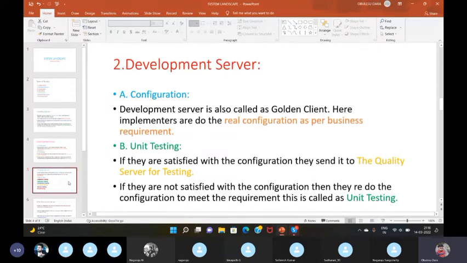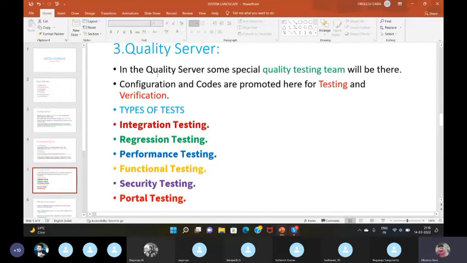The next one is quality server. In the quality server, there is a special quality testing team. They will test the configuration and codes as per their requirement. Several types of testing occur in this server.